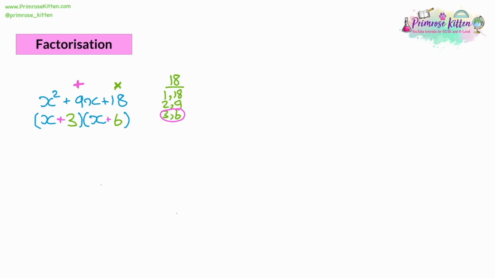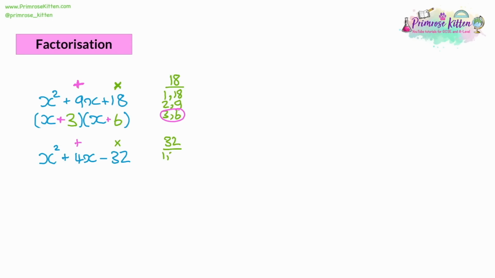So let's look at some harder ones. Next, we're going to look at x squared plus 4x take away 32. So we're going to have some negative numbers here as well. Now, we still want two numbers which add together to make 4 and multiply together to make 32. So you write a list of factors of 32.